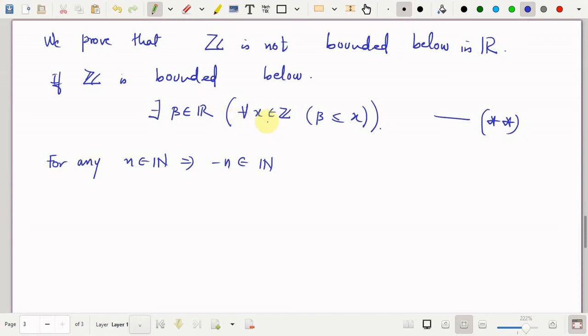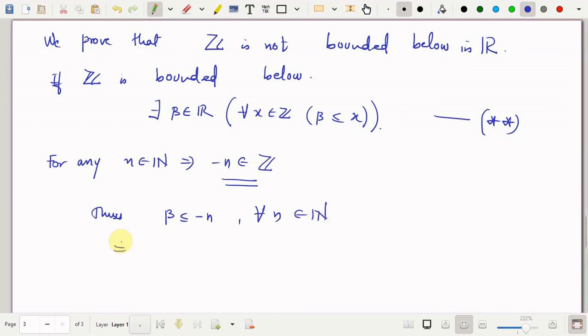Because it is true for all x in Z, it is true for all integers. So in particular it has to be true for this integer, right? Because whenever n is a natural number, minus n is an integer, and that's why beta has to be less than or equal to minus n. For all minus n in Z, that would be the same as saying for all n in N. So thus I can say that from here beta is less than or equal to minus n for all n belongs to N.